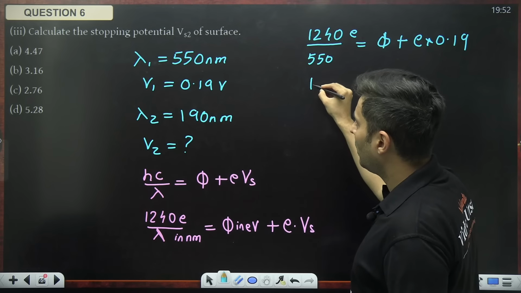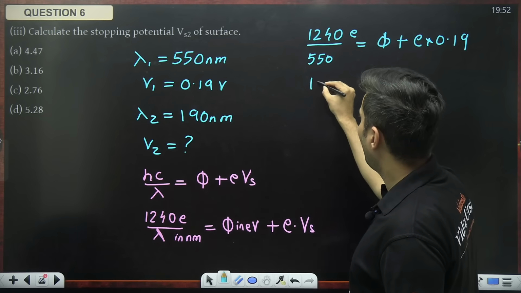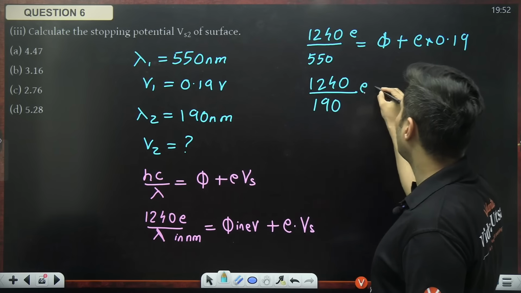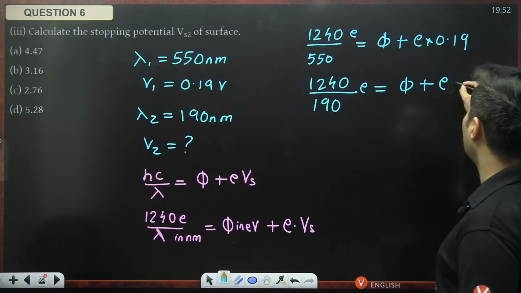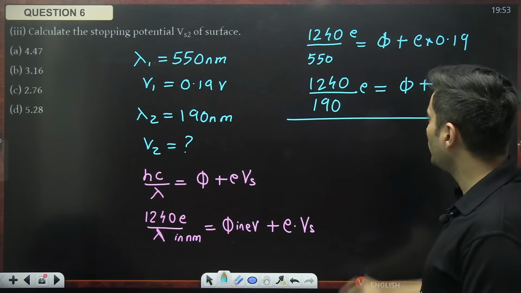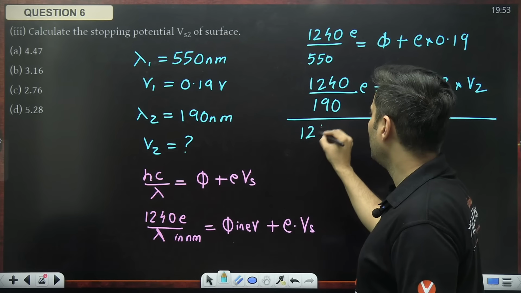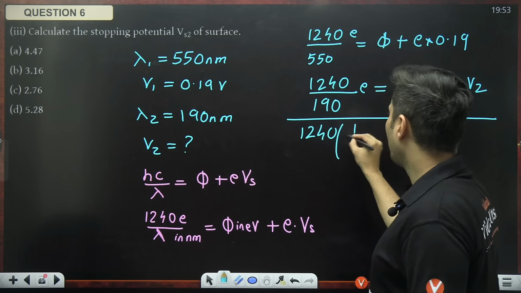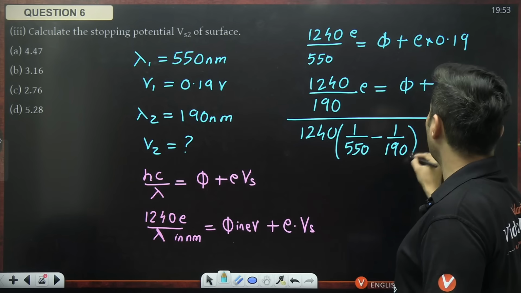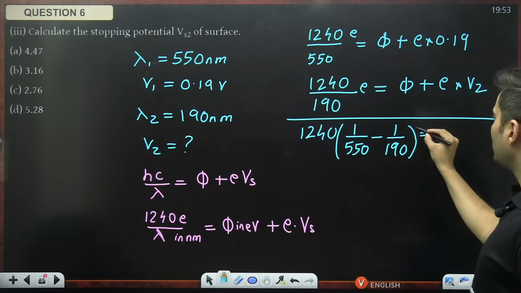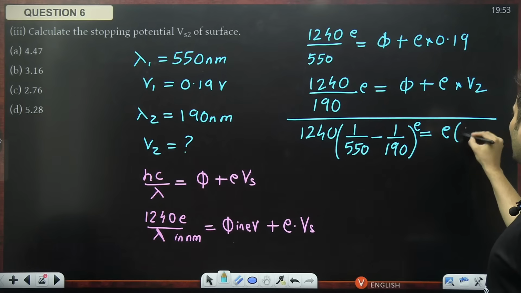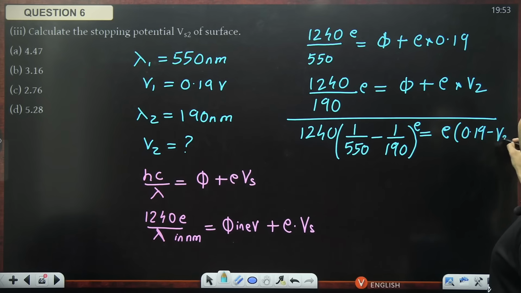Similarly, 1240 divided by wavelength 190 is the work function plus e multiplied by the stopping voltage V2. Now you just have to subtract these two. So 1240 times (1 by 550 minus 1 by 190) electron volt is equal to e times (0.19 minus V2).